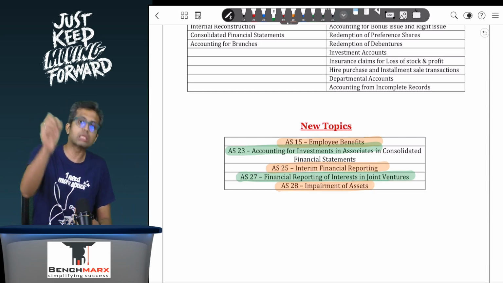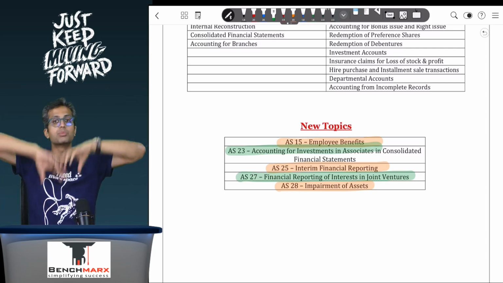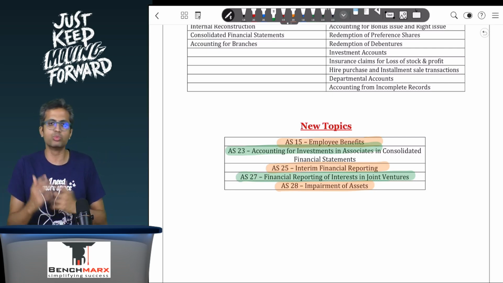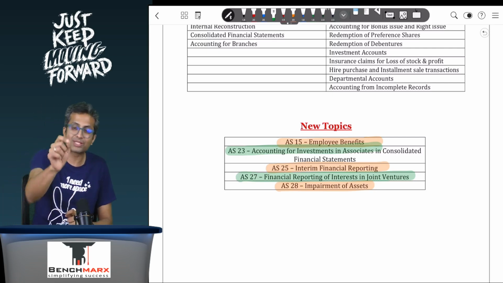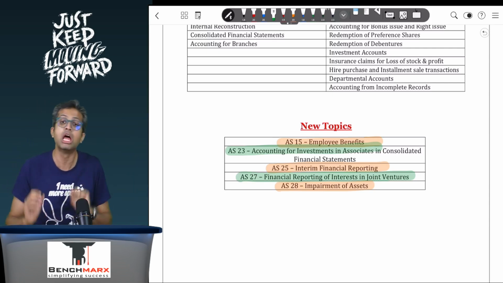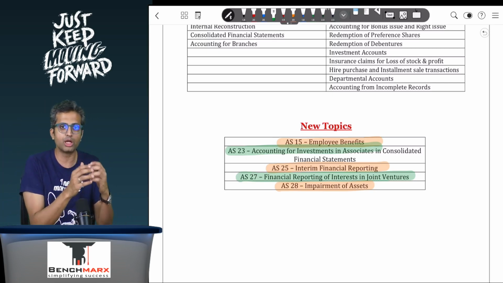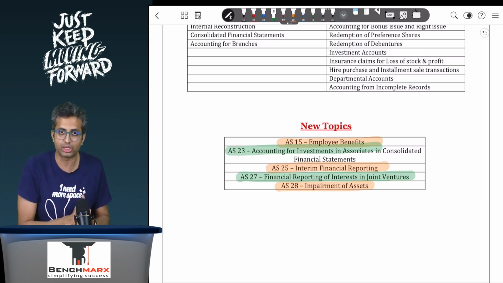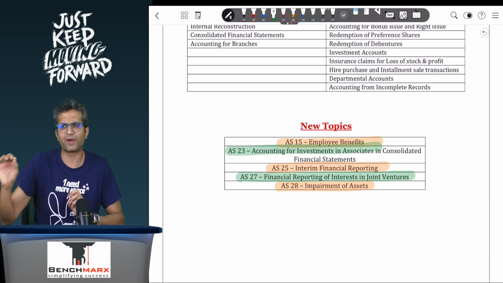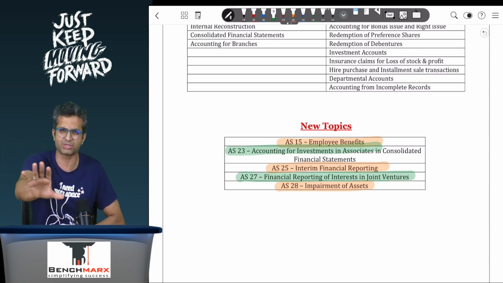But merely because the new course is coming, and merely because two subjects are becoming one, you don't need to buy the new lectures, new books or anything for the new topics which have been added, and also small changes within the existing topics. For example, when you look at the presentation of financial statements chapter, earlier you had the section of managerial remuneration. Now that section has been removed. So the smaller, finer details, we will share it with you, if applicable.